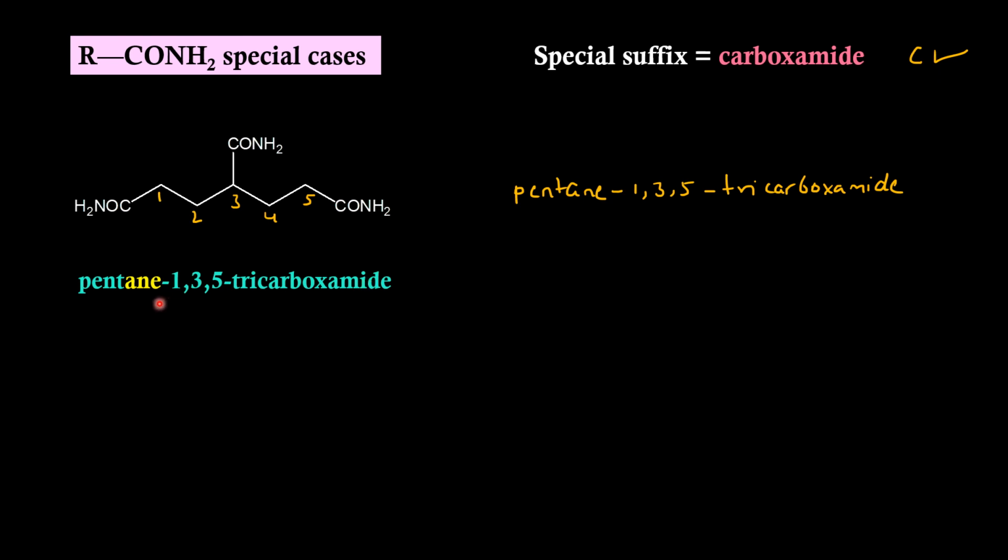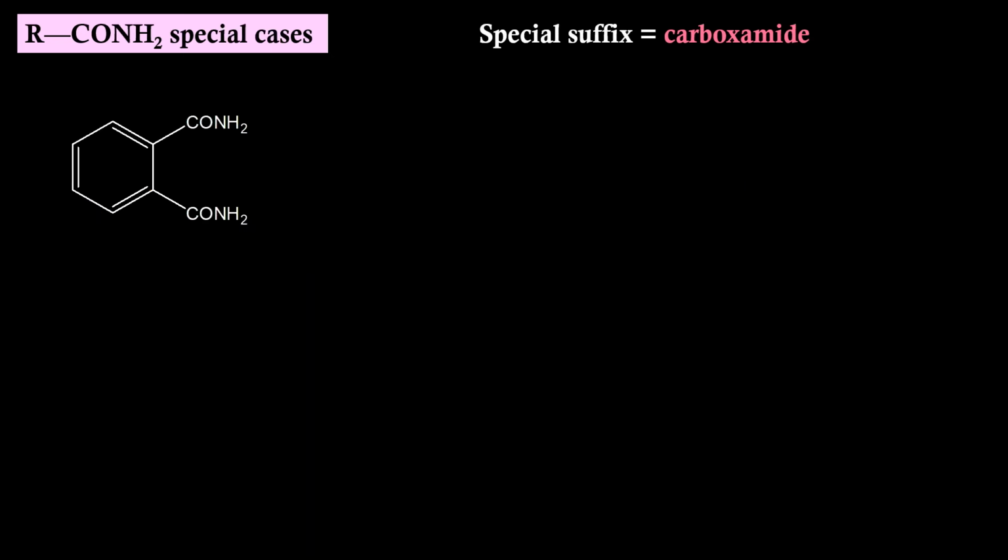We should be very careful whenever we use the word carboxamide. It is not alkyl, it is alkane carboxamide. Using the same logic to name this molecule, if we use the term carboxamide for these two amide groups, then this ring system can be called as benzene, on which at position 1 and 2 we have carboxamide sitting. IUPAC name will be benzene-1,2-dicarboxamide.